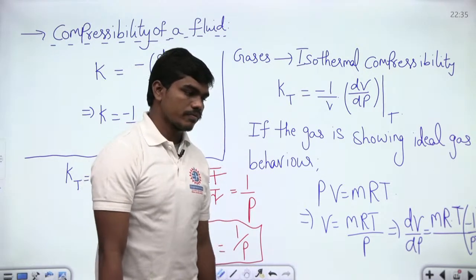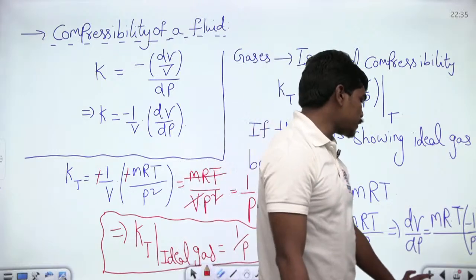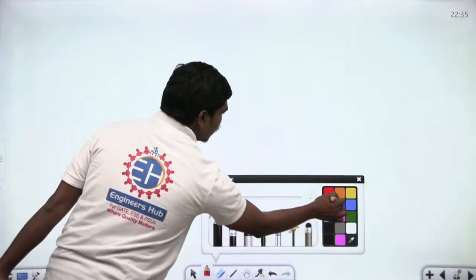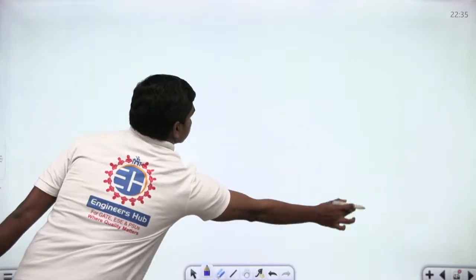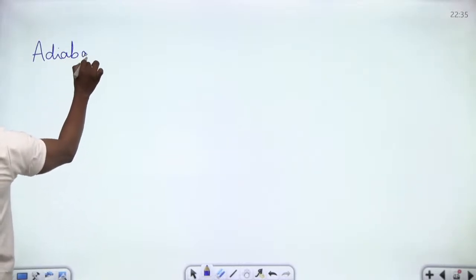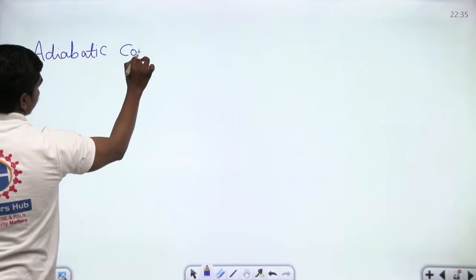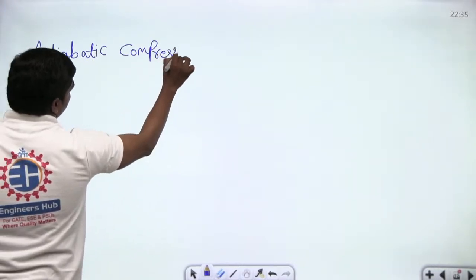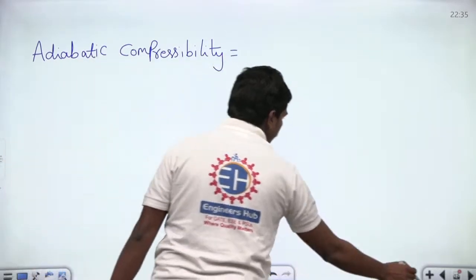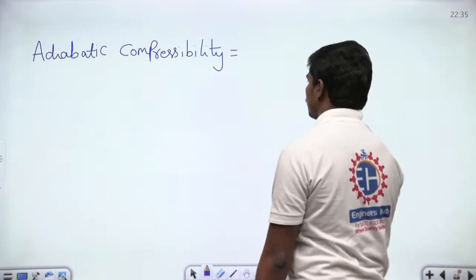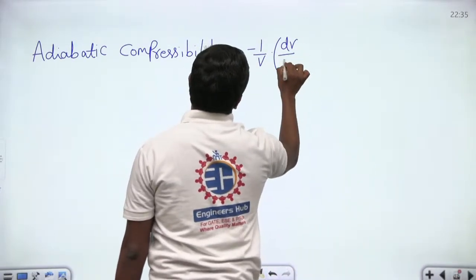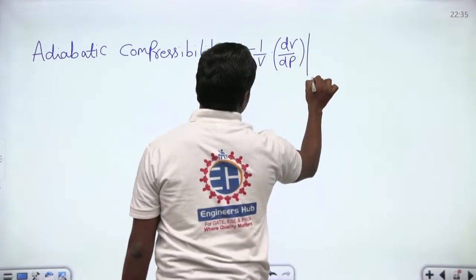Yes? Okay. Sometimes the compression process happens very fast. In such cases, we talk about one more particular term which is called the adiabatic compressibility. What is this adiabatic compressibility defined by? Normally any compressibility is given by the formula minus 1 by V into dV by dP, of course, at constant S.